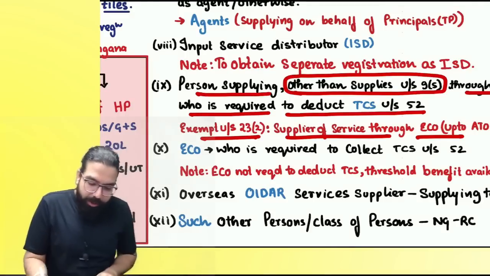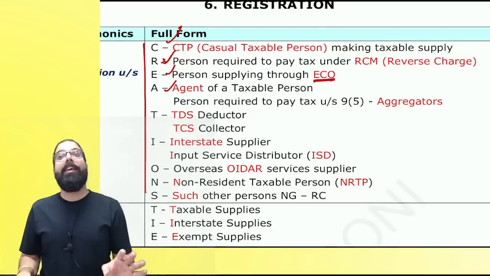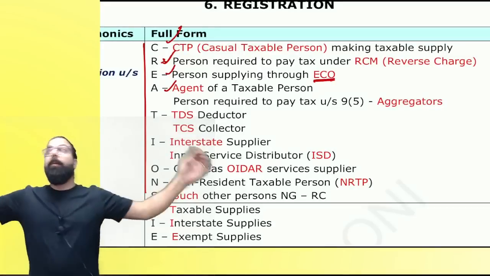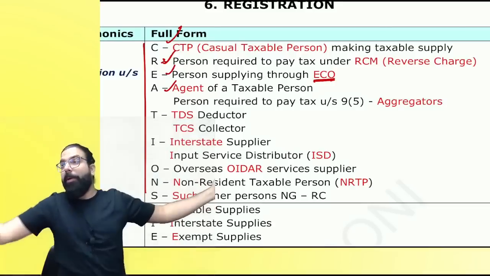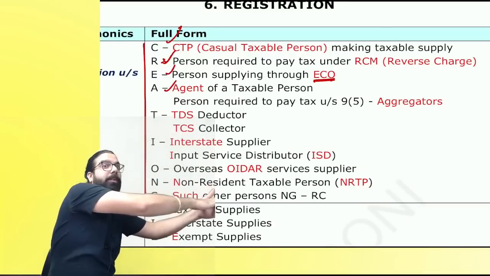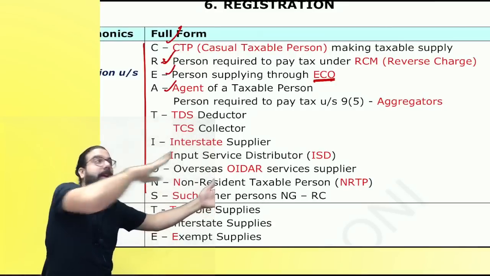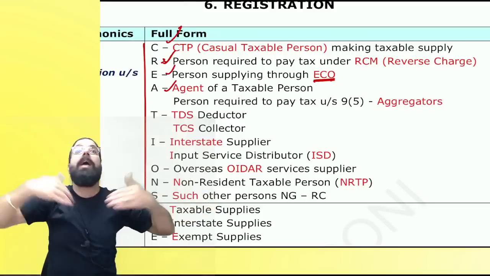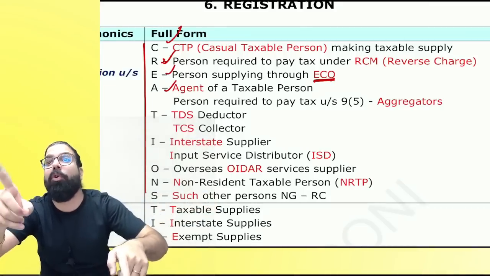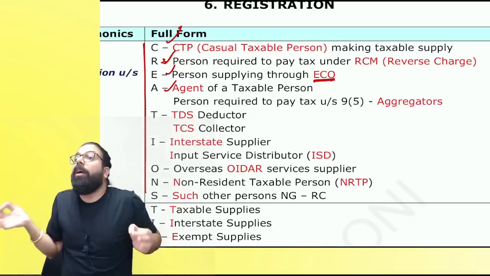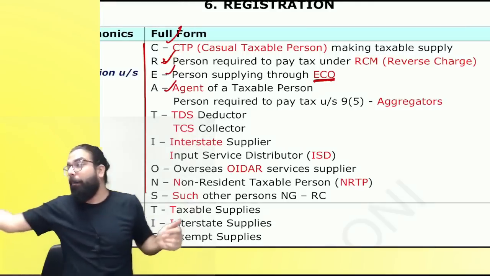Can we go ahead, everyone? So over here, CRE, A for agent of a taxable person. Do you guys remember, principal supplied directly? Principal gave the goods directly to the customer. I am an agent in between. Customer paid the money directly. I am who? Commission agent. Is a commission agent required compulsory registration? No, Baba.